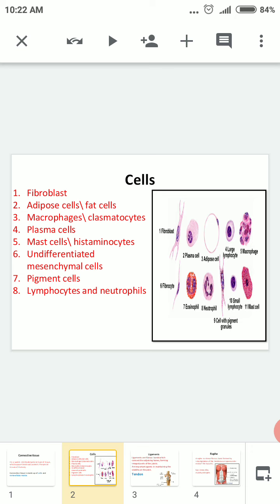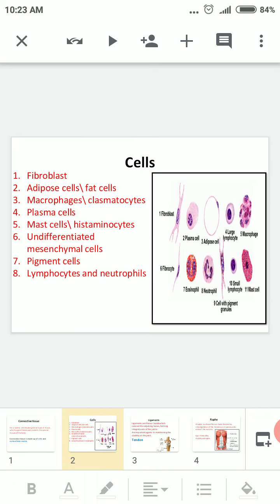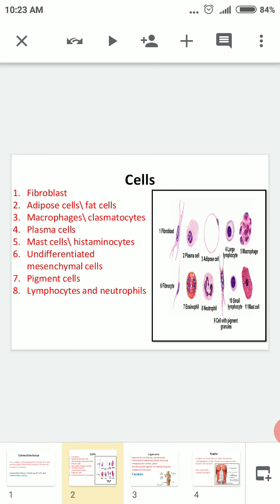The different types of cells in the connective tissue are fibroblast, adipose cells or fat cells, macrophages or plasmatocyte, plasma cell, mast cells or histaminocyte, undifferentiated mesenchymal cell, pigment cells, lymphocytes, and the neutrophils. So just know the different types of cells in the connective tissue.